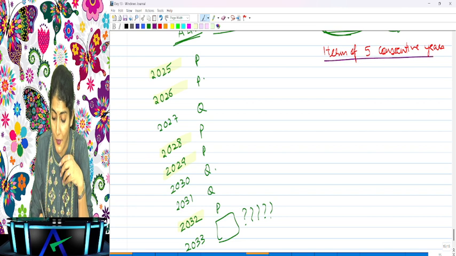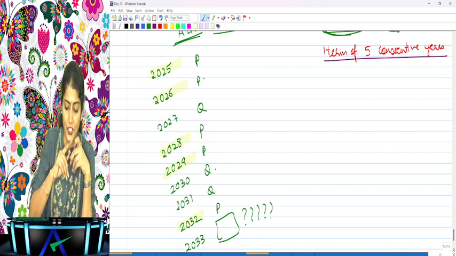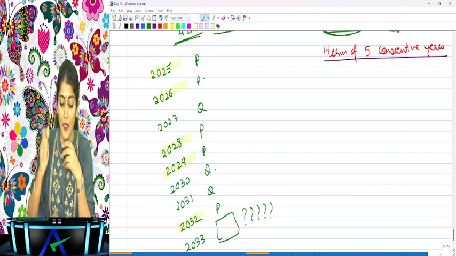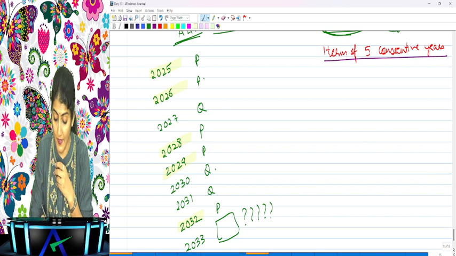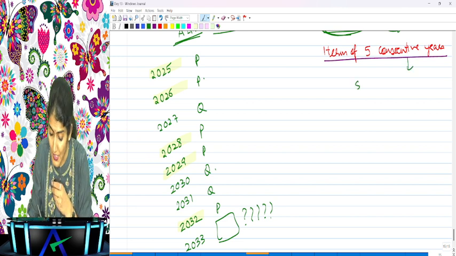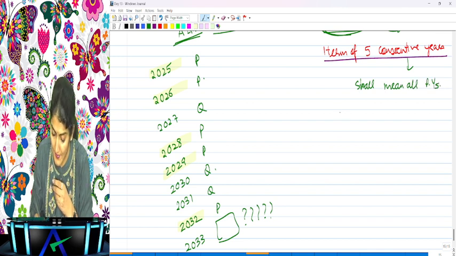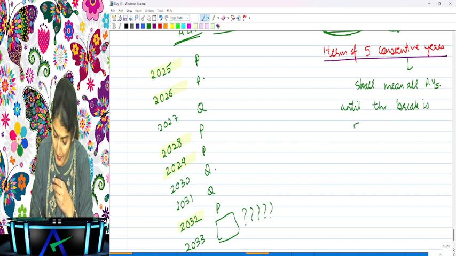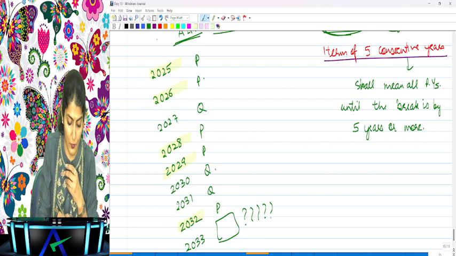Okay, why can he not be appointed as an auditor? Because it says consecutive years shall mean all the preceding years until the break is by 5 years or more. Until the break is by 5 years or more.